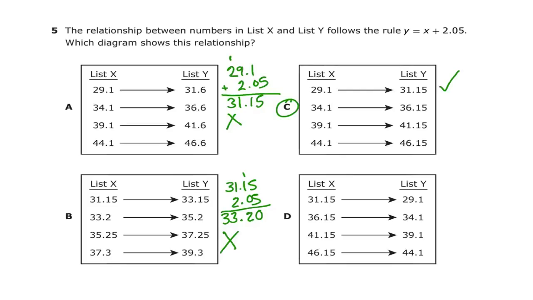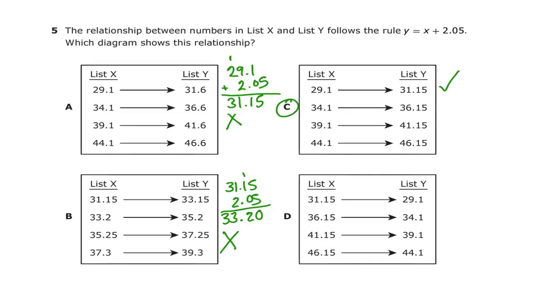I then went down to B, but actually before you even go to B, I looked across. If you notice, A and C have the same numbers for X. The 29.1 is in both, 34.1, 39.1, 44.1. Notice those are both the same.